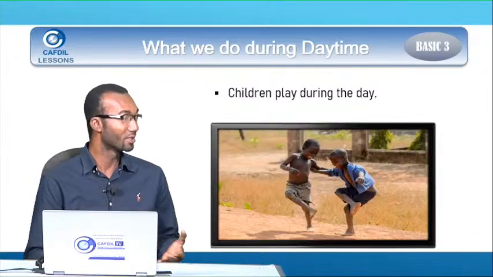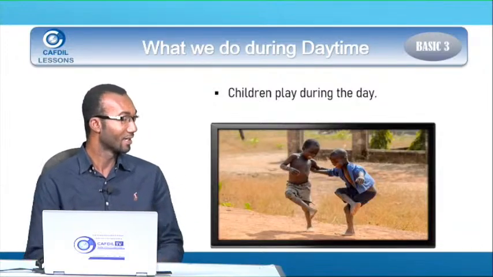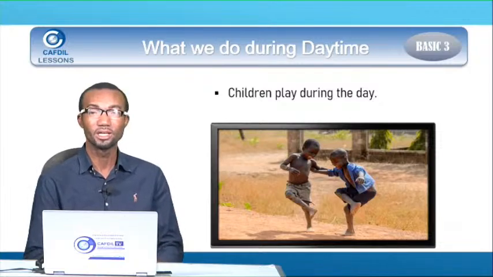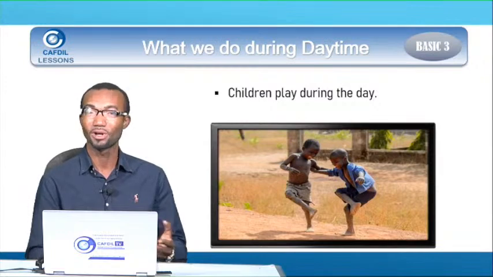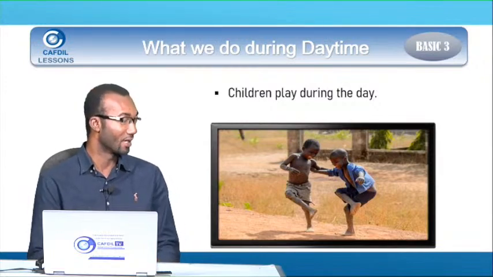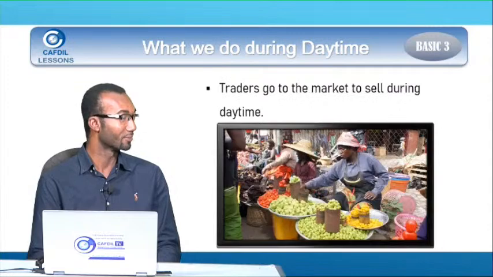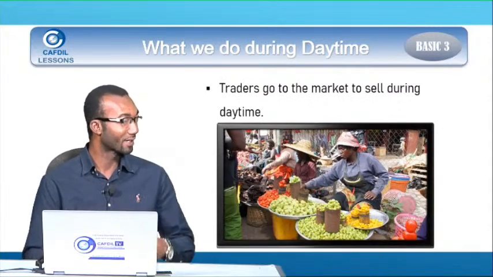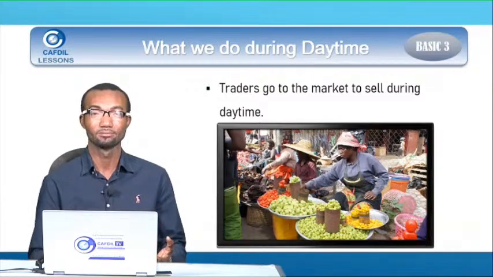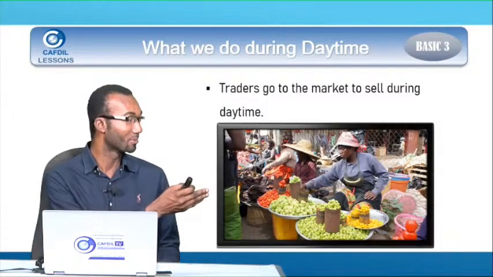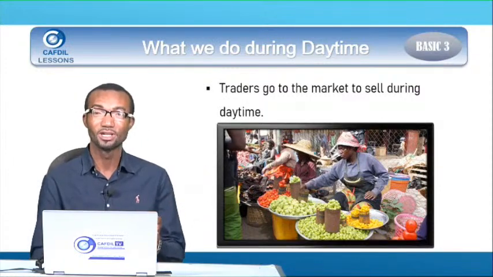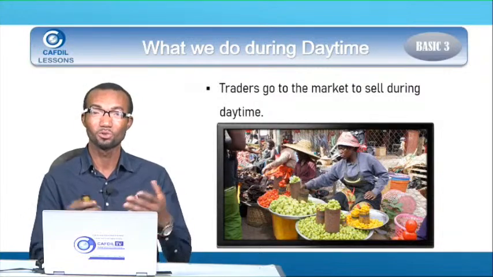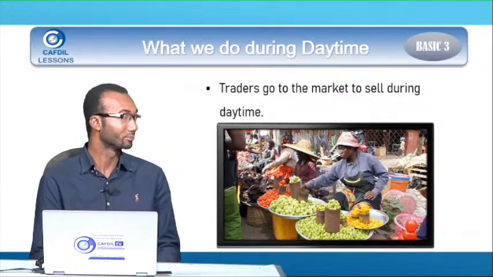Children also play during the day. You see the kids there playing. We normally play during the day, whether you are playing ampe or football or any kind of play. And then traders go to the market to sell during daytime. So you see people selling pepper and other foodstuffs. And I believe your mom or your dad also goes to work during daytime.